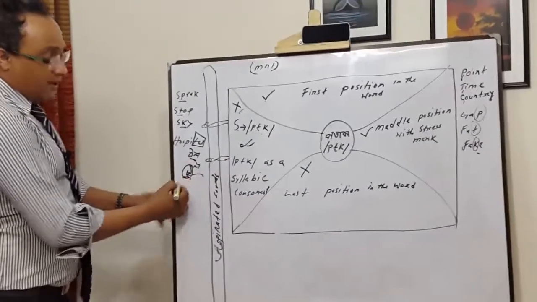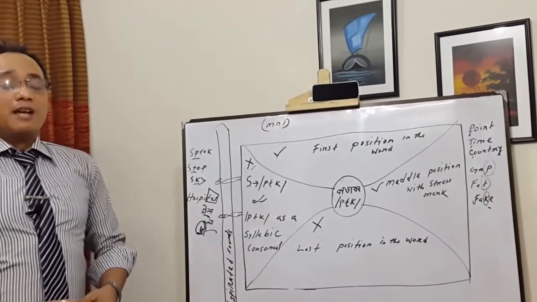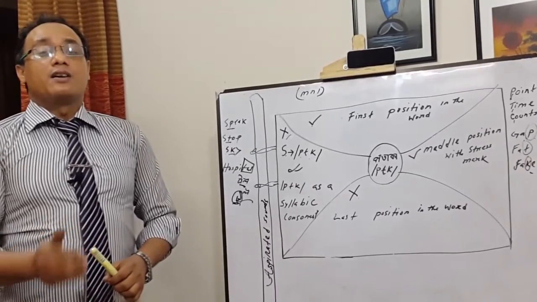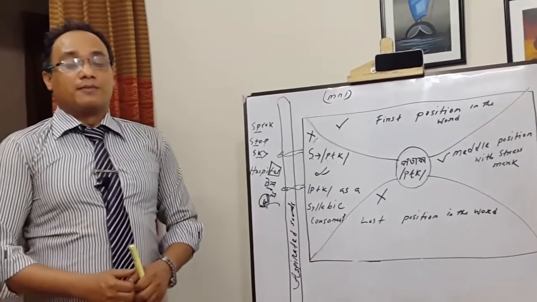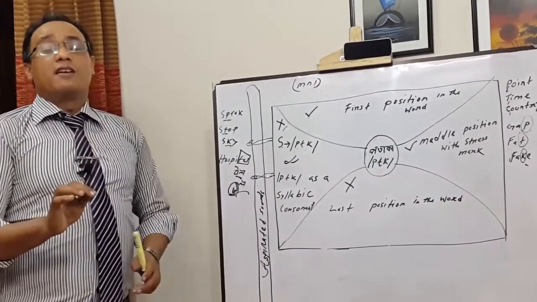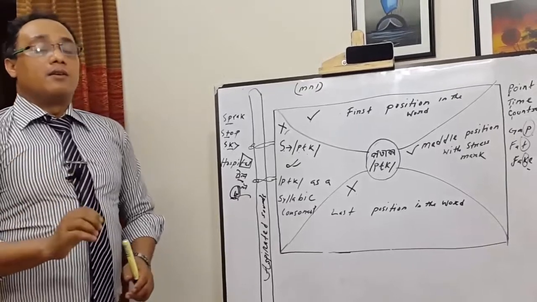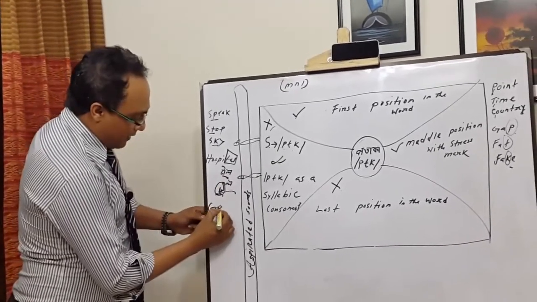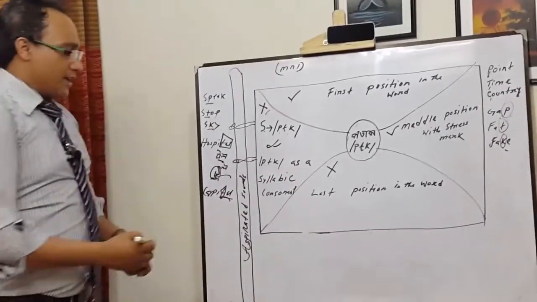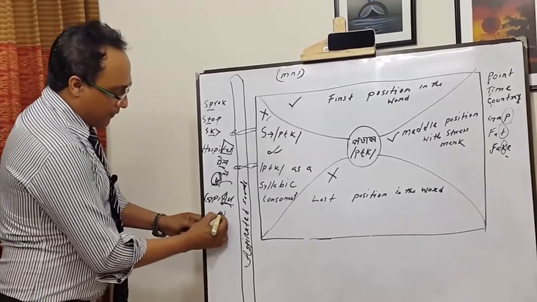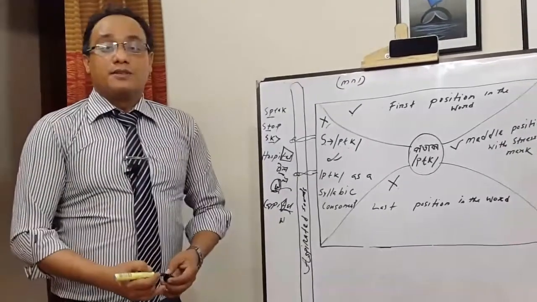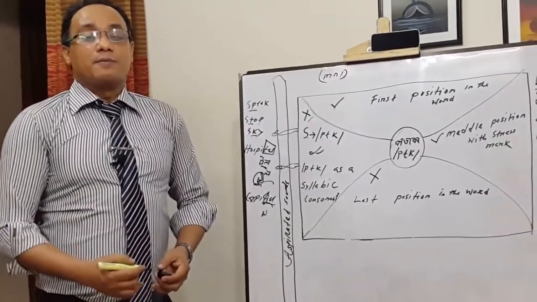So this ta won't be ta. We have to say da. So pronounce like that: hospital, hospital. Clear? Hospital, not ta. Let's take another example, capital. There is a ta, so that won't be aspirated. We have to say normally da. So hospital, capital.